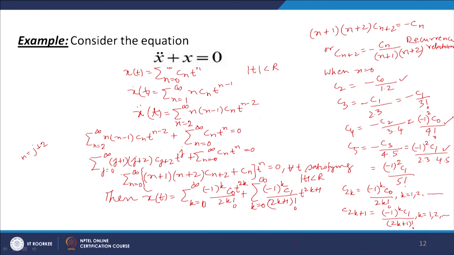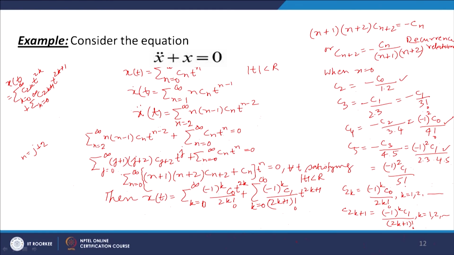Actually, what we are doing is that x t you can split into two series, sigma k equal to 0 to infinity C2k t to the power 2k plus sigma k equal to 0 to infinity C2k plus 1 t to the power 2k plus 1. One series will contain even powers of t, the other series will contain odd powers of t. So, we can write the series representing x t function in this manner and then put the values of C2k and C2k plus 1. So, we get this.